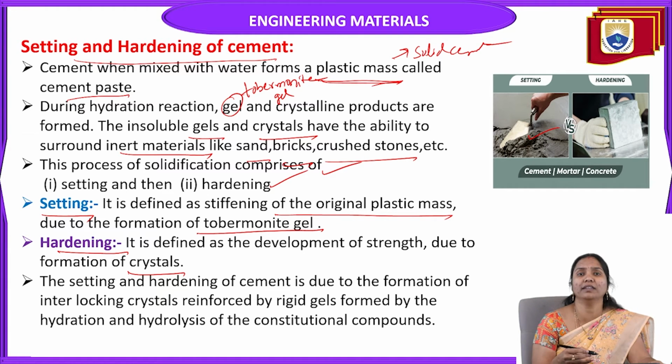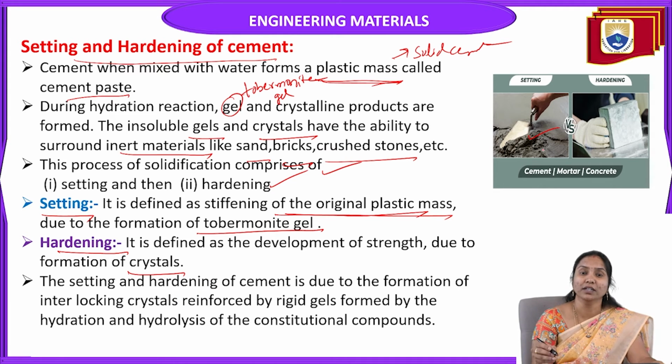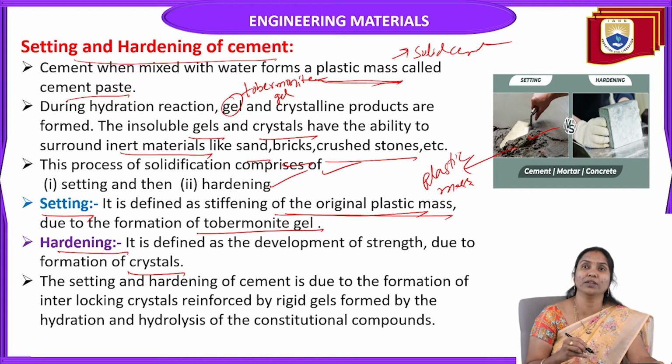Hardening is defined as the development of strength. Setting means stiffening of the original plastic mass. You see in this image that it clearly shows setting. When we mix water with the cement powder, it forms a plastic mass, due to the formation of tobermonite gel.